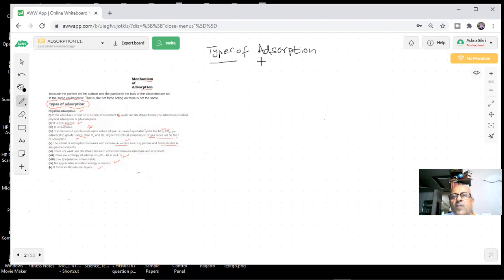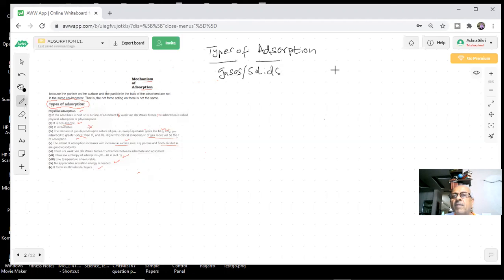How many types of adsorption are there? Two types. Here we are studying the adsorption of gases on solids.